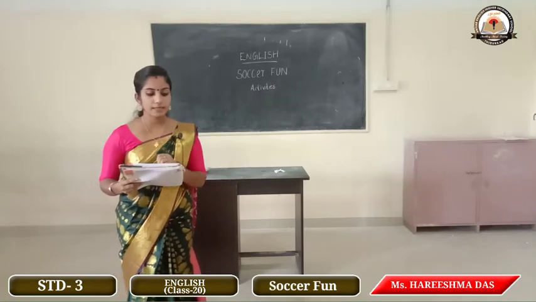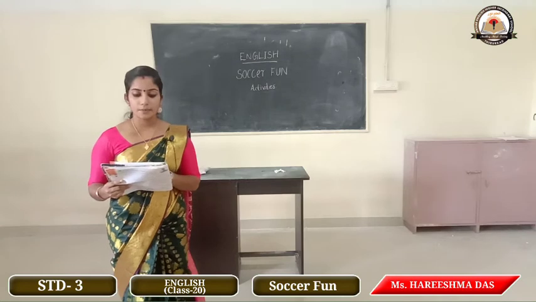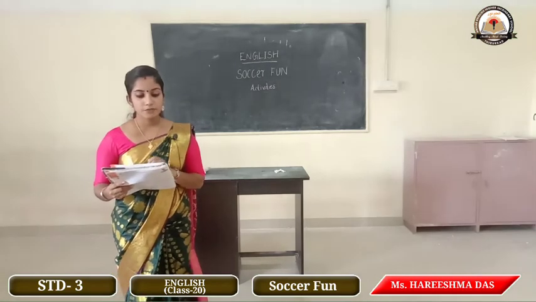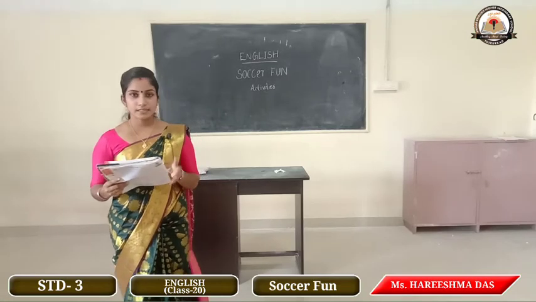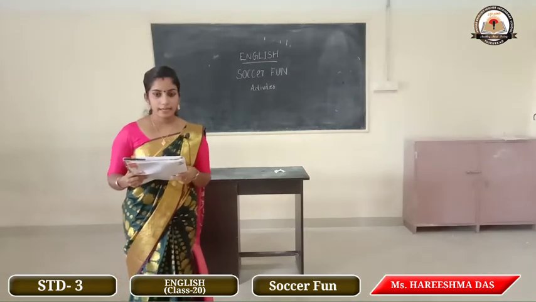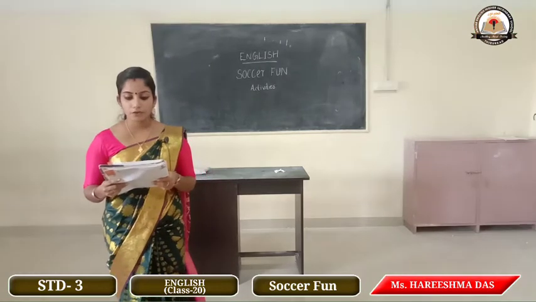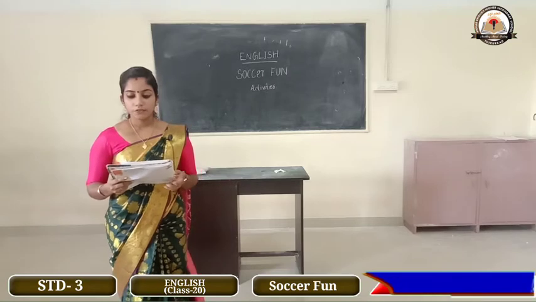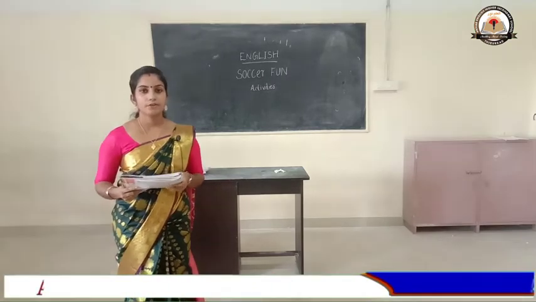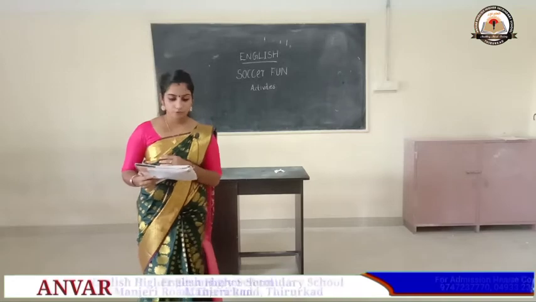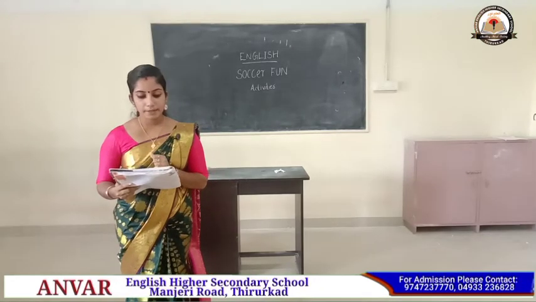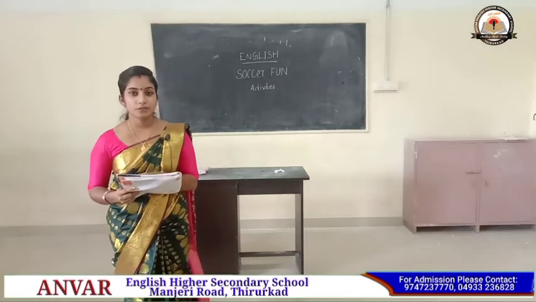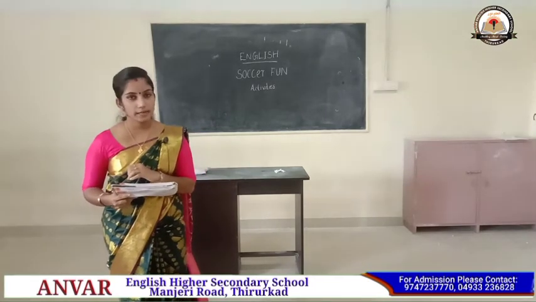I will read the question. There are certain words in the poem that tell us about gestures. Find at least 5 such words. One has been written for your help. That is a clue, look for the other 4. Then look up their meanings in the dictionary and write them in your notebook. After writing the words, you have to find out the meanings too.